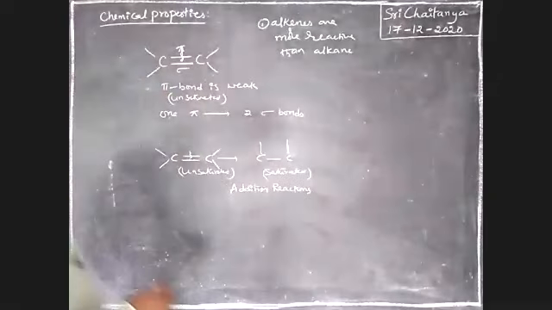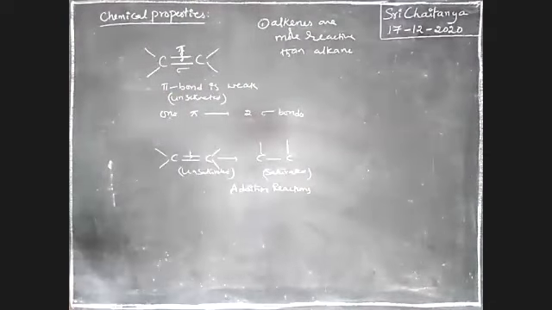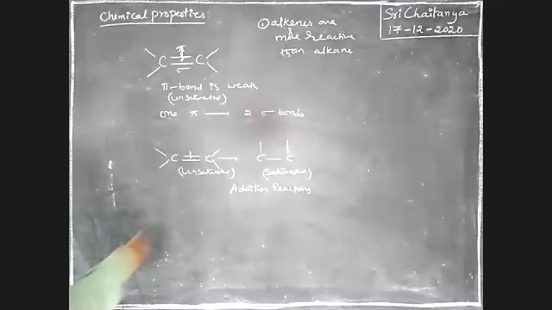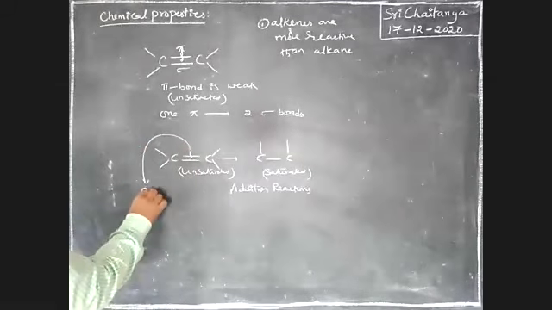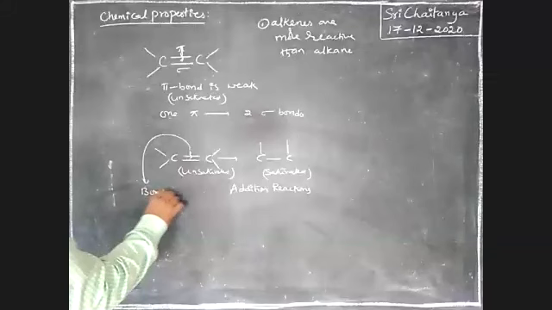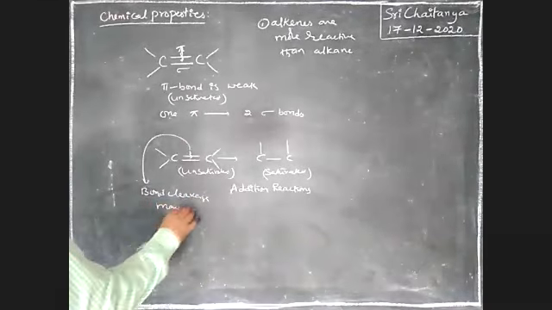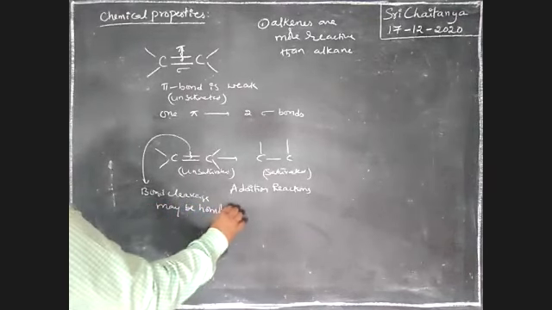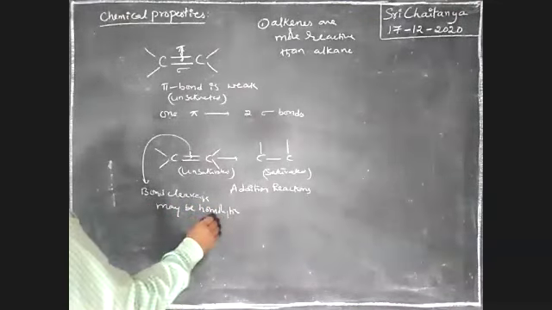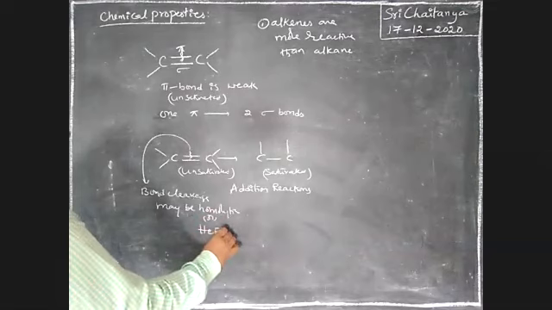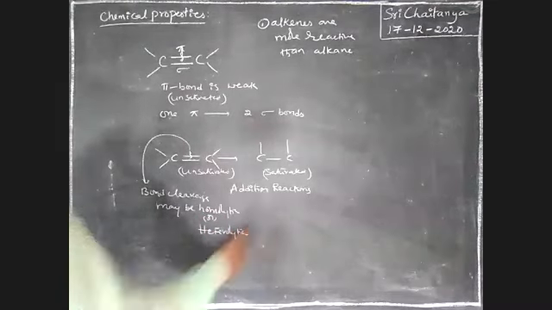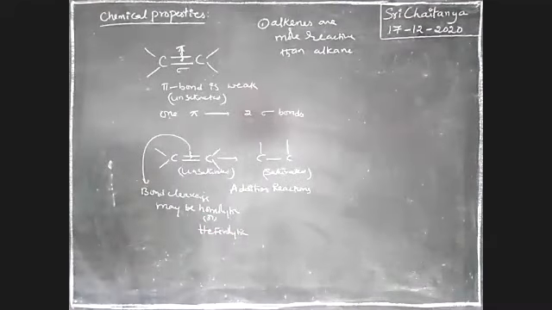That means this bond cleavage may be homolytic or heterolytic.